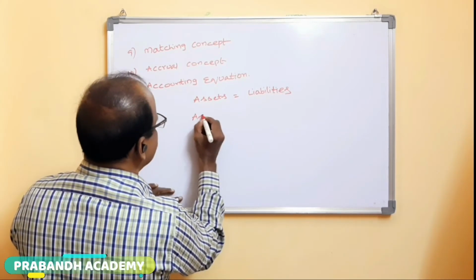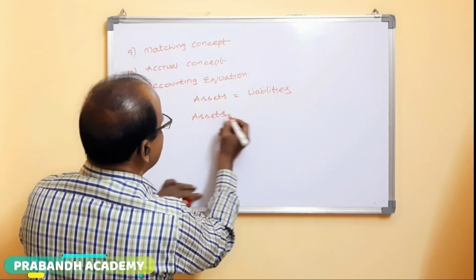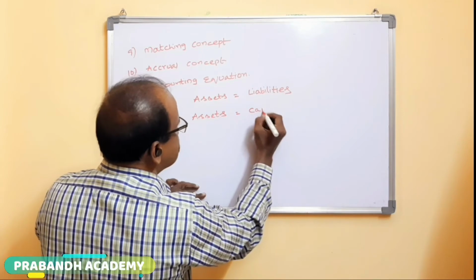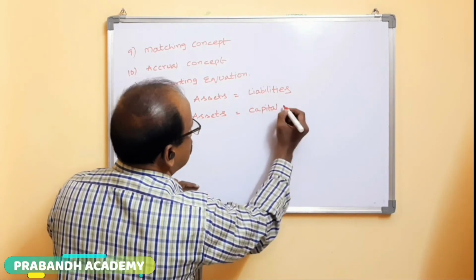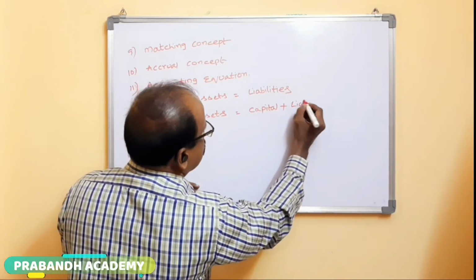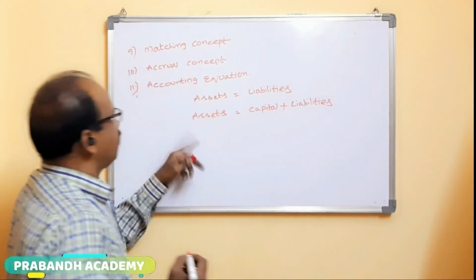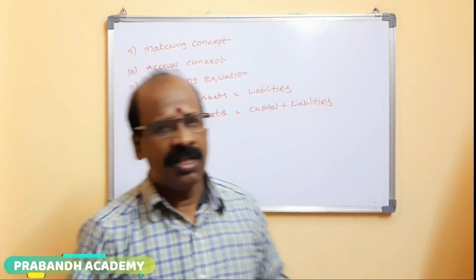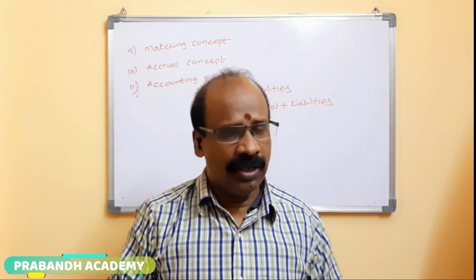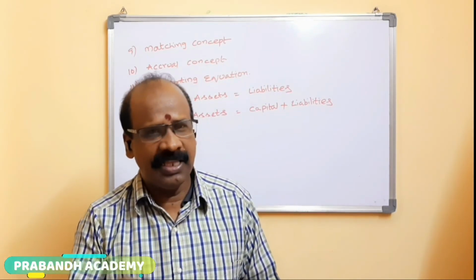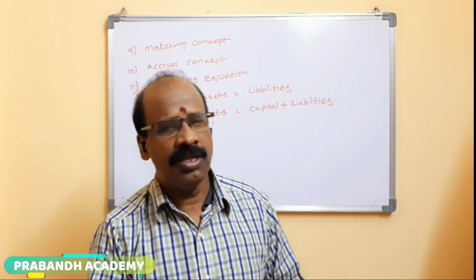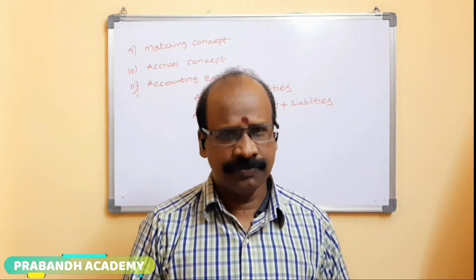And the next one, assets equal to capital plus liabilities. So this is called the accounting equation. Based on the concepts only, when we prepare the accounts, we prepare the financial statements.